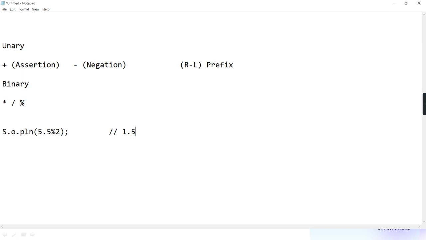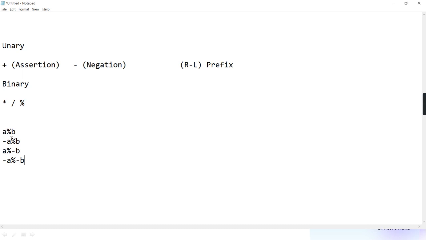But now the question is, if these operands are negative, then how is the sign decided? So always remember, when you write a modulo b, or you are writing minus a modulo b, or you are writing a modulo minus b, or minus a modulo minus b. Here also don't confuse, because the modulus rule in Python is different, in Java it is different.